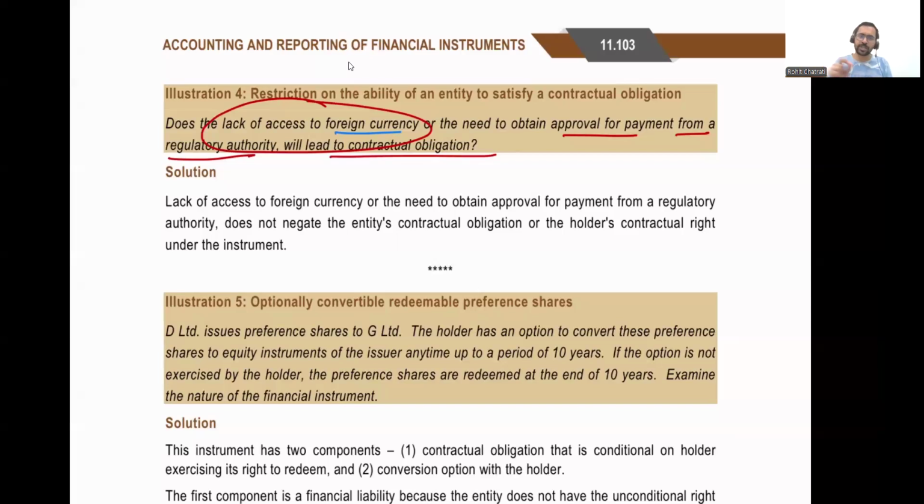The contractual obligation continues to exist, but my lack of resources is regarded as a default on the obligation. We cannot say that the contractual obligation itself does not exist. If I don't have the resources, the obligation still exists. It means that I've defaulted on the obligation. So just because I do not have access to foreign currency, or I need regulatory authority approval, or I do not have sufficient cash, that does not mean that I do not have an obligation itself. The obligation exists and I've defaulted on it. So that is illustration number 4.